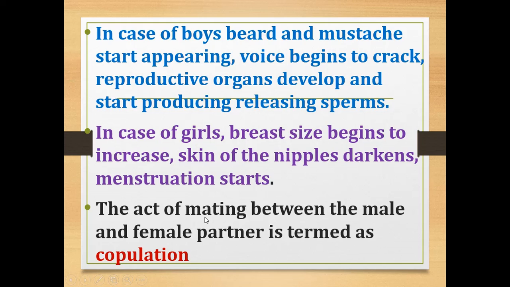The act of mating between the male and female partner is termed copulation. Mating means contact or intercourse between the male and female partner, and it is termed copulation.